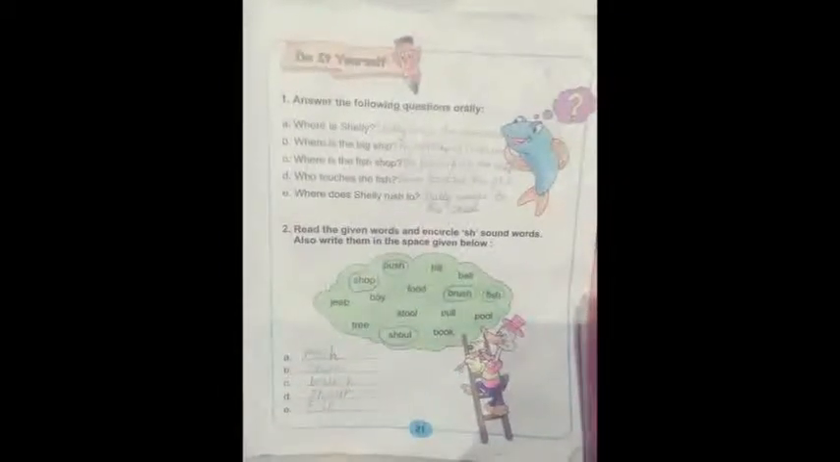So I'll repeat the question answers once again. Where is Shelly? Shelly is on the seashore, right? Where is the big ship? The big ship is in the sea. Where is the fish shop? The fish shop is in the ship. Who touches the fish? Shiva touches the fish. Where does Shelly rush to? Shelly rushes to the shed, right? And the words I have already repeated: push, shop, brush, shout, fish.